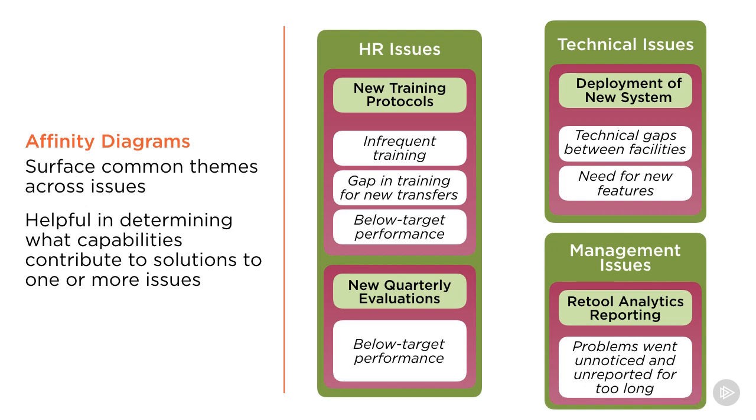Management issues would fall under a different category, and here we see that we might want to retool our analytics reporting. The problems that we're having in our fulfillment center went on unnoticed and unreported for too long, and so that indicates that we might need to do something in order to help keep this from happening again in the future. By making sure that we're getting the right analytics, we can help to nip the next problem in the bud, rather than allowing it to cascade in a manner that would cause problems.